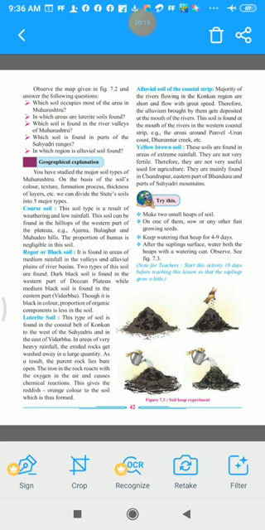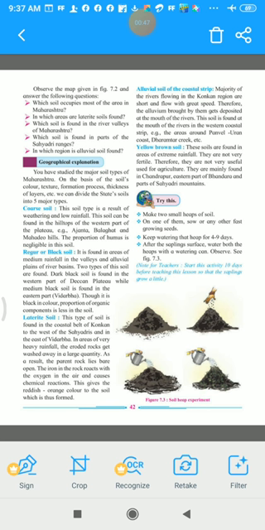It is found in areas of medium rainfall, in the valleys and alluvial plains of river basins. So where is this type of soil found? In the valleys where there is medium rainfall and the alluvial plains of river basins. Two types of this soil are found. Dark black soil is found in the western part of Deccan Plateau, while medium black soil is found in the eastern part, that is Vidarbha. So these are the two types.